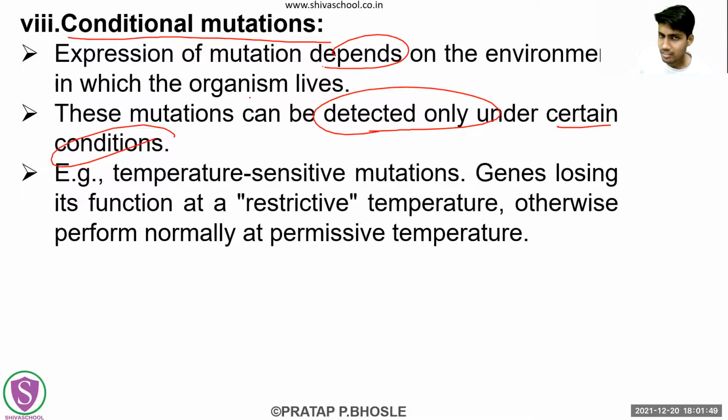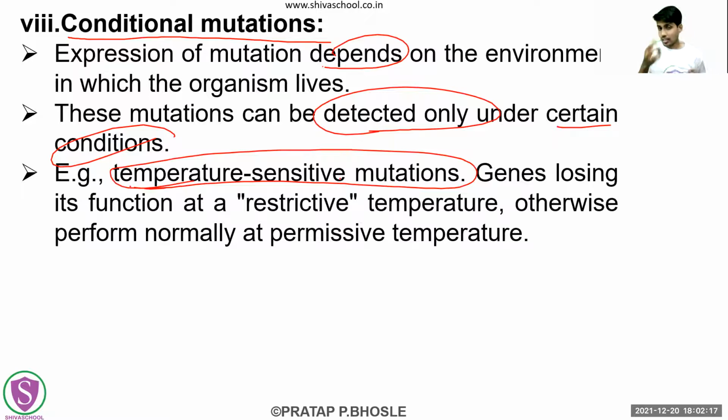In other normal conditions, they may not even be recognized throughout the lifespan. If such a particular condition never arose in the entire lifespan of that organism, then maybe these mutations will not show their effect. Now, the example is the temperature sensitive mutations.